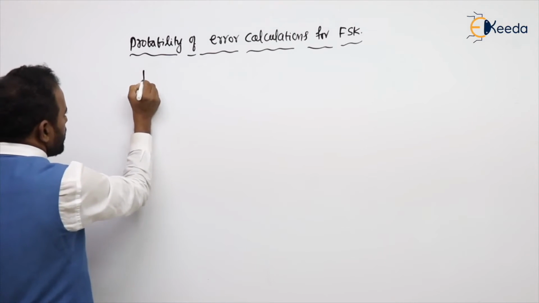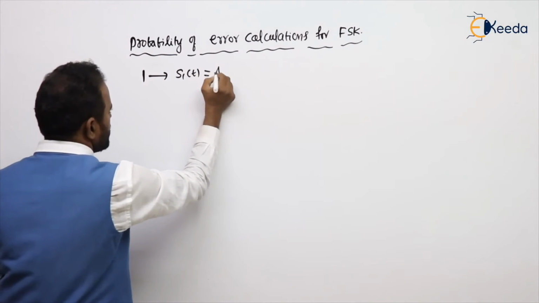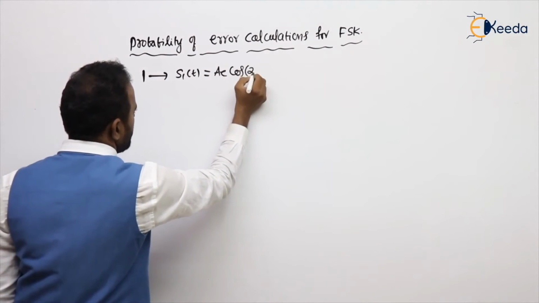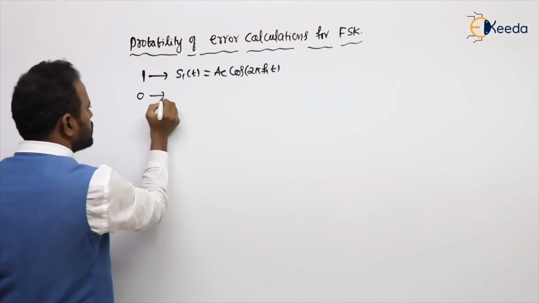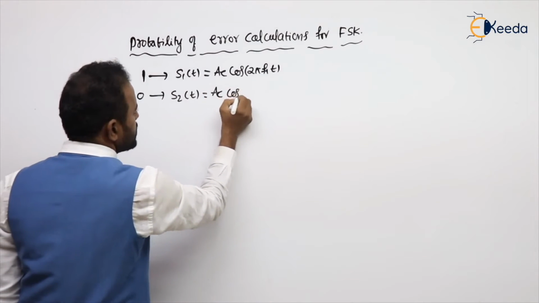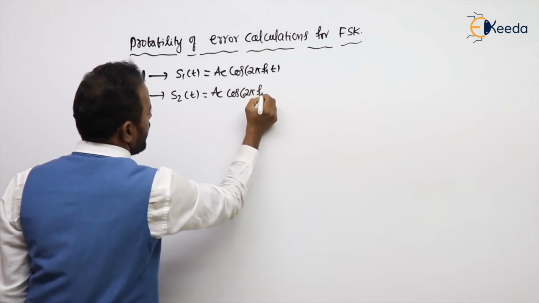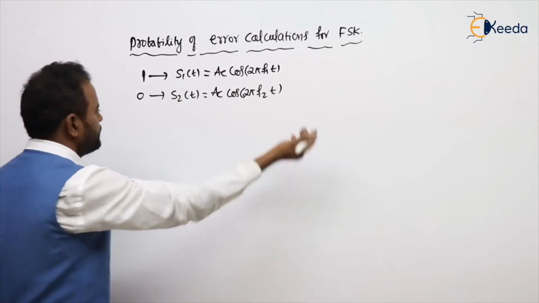Corresponding to binary 1, S1 of t, what do we transmit? A high frequency one, cos 2 pi F1 of t. Corresponding to 0, we transmit S2 of t, which is the low frequency one, cos 2 pi F2 t. Getting my point? Now follow.